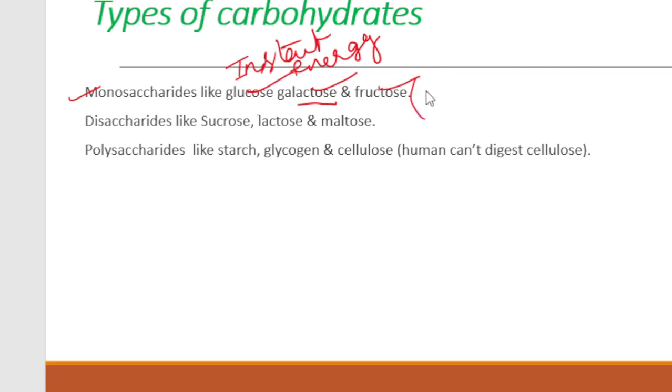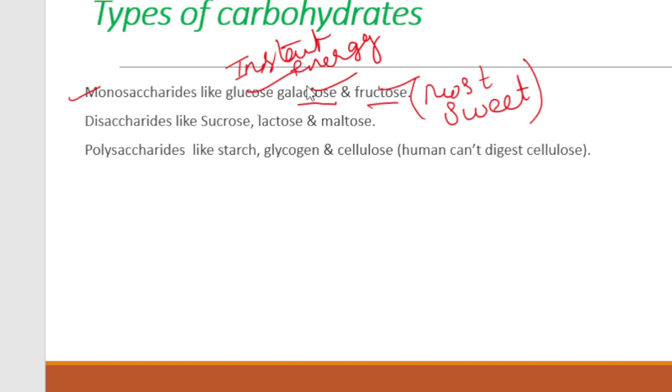Fructose is the sweetest sugar here. The naturally sweetest form of sugar is your fructose, which is found inside your food, your fruits. That is why its name is fructose. It is the sweetest form of natural sugar.